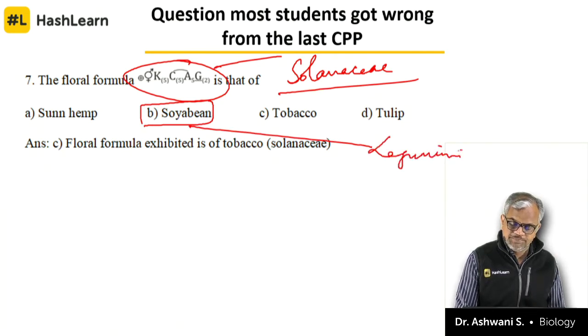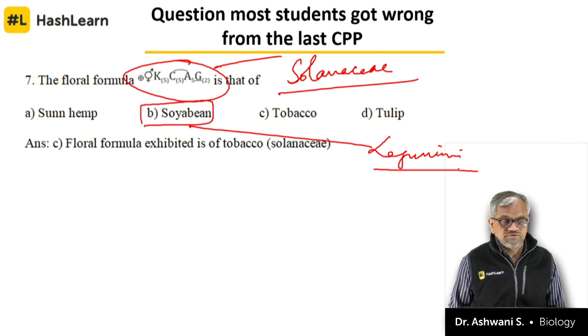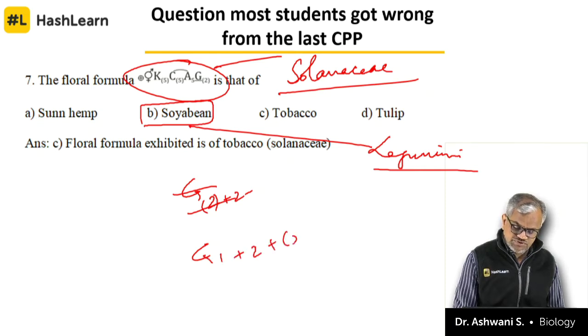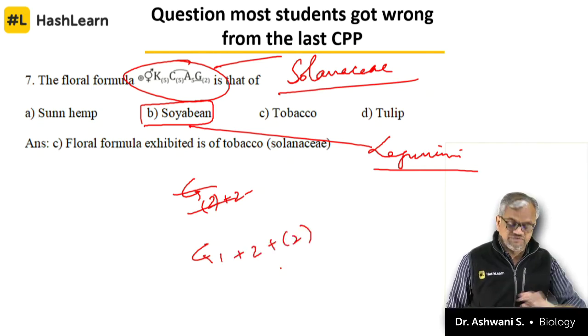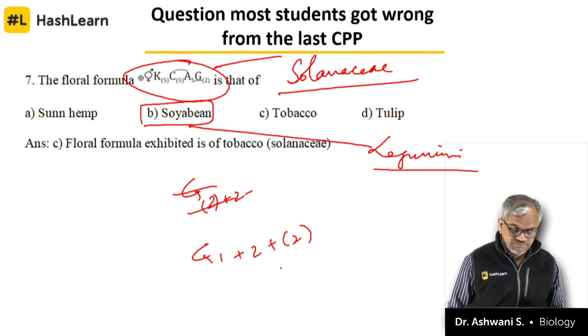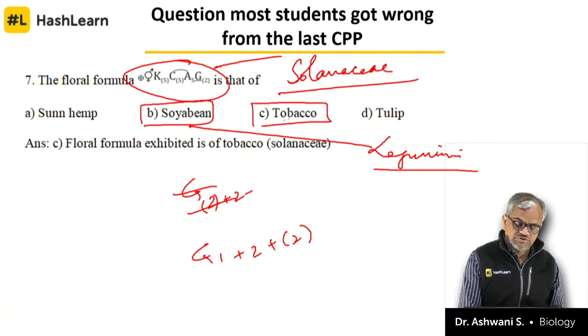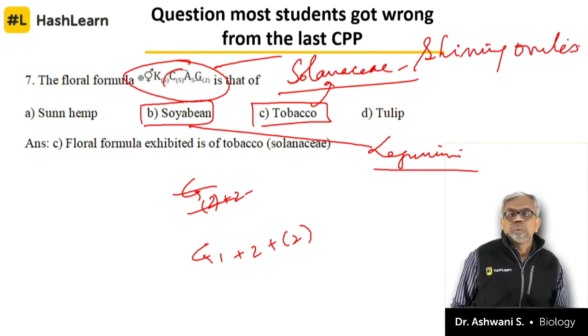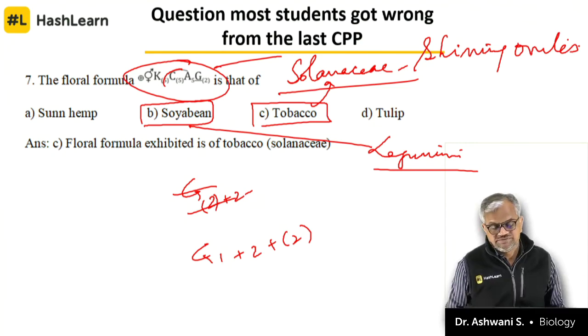Last class I told you, when you talk about Leguminosae, you should be very clear about it. Here, gynoecium will be 2 plus 2. Gynoecium will be 1 plus 2 plus 2. That is the best way to understand it. Anyway, answer is option C because tobacco belongs to Solanaceae. It has shining ovules. Right? So, this is about the past.